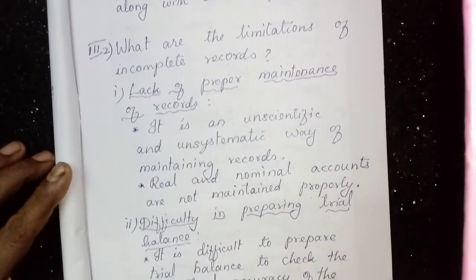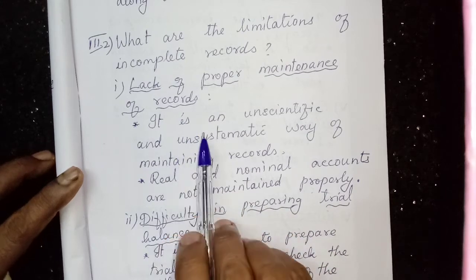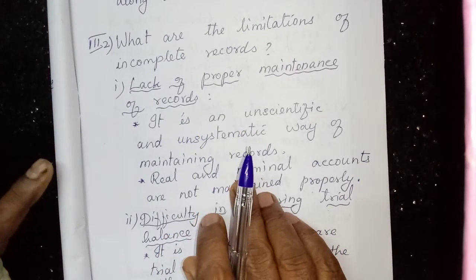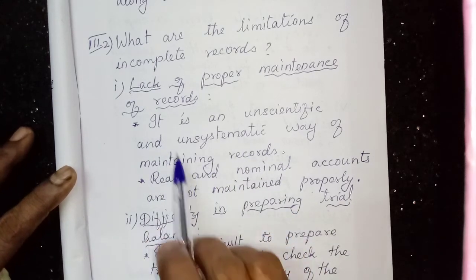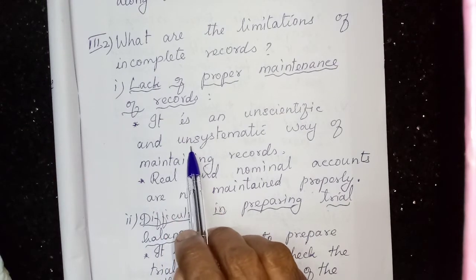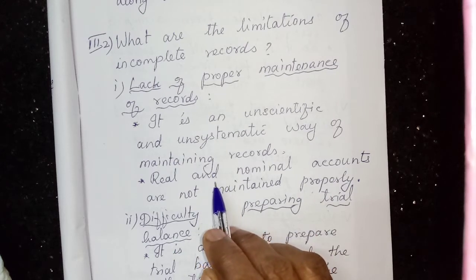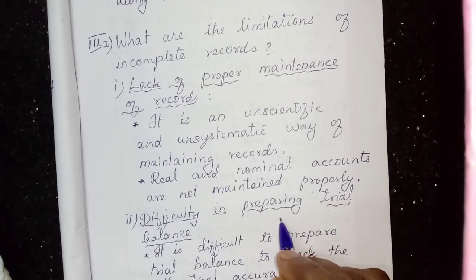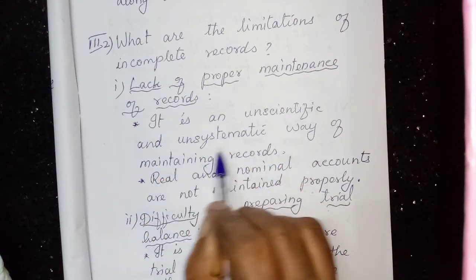First one, lack of proper maintenance of records. I will explain this once again so you can understand it easily. Two points are available under each heading. First study these 6 points thoroughly, then it will be easy for you to remember the 2 points. In some headings only 1 point will be available. Okay students, so I will explain this one.